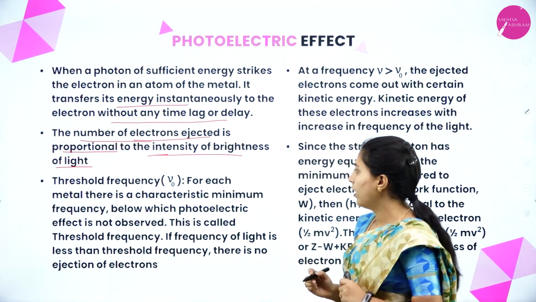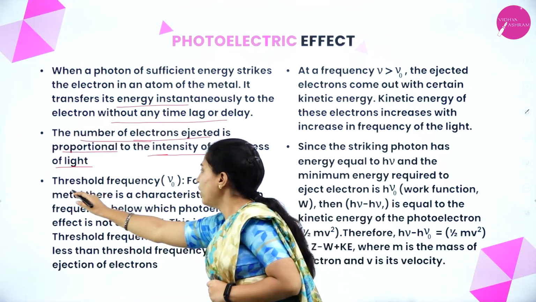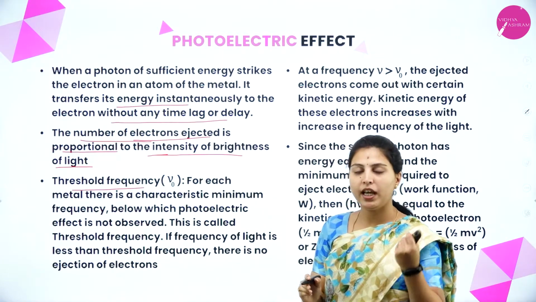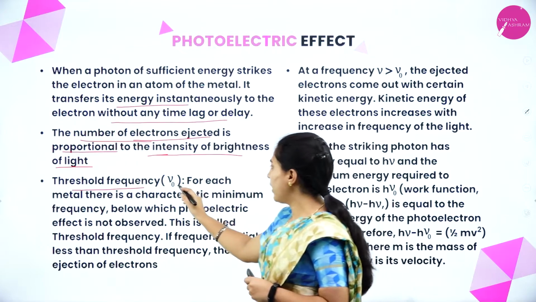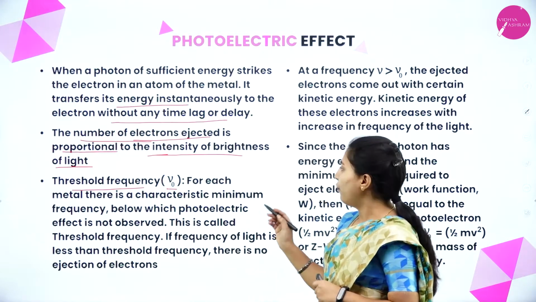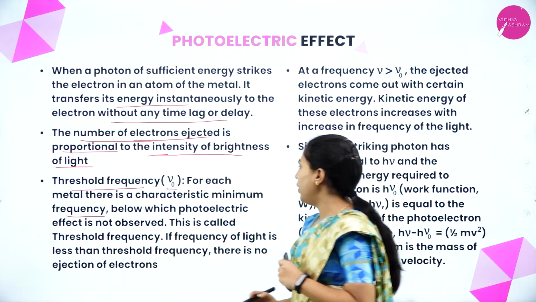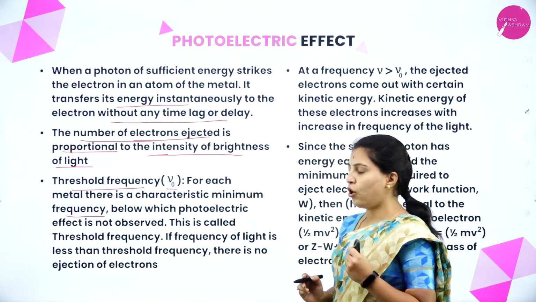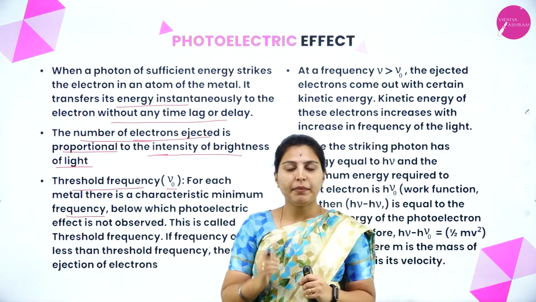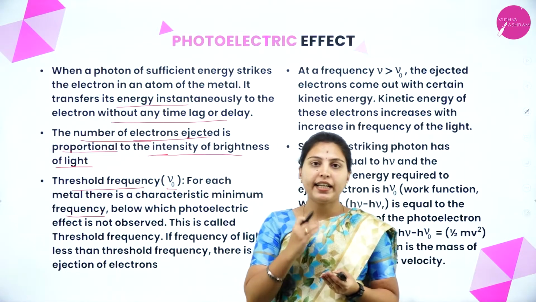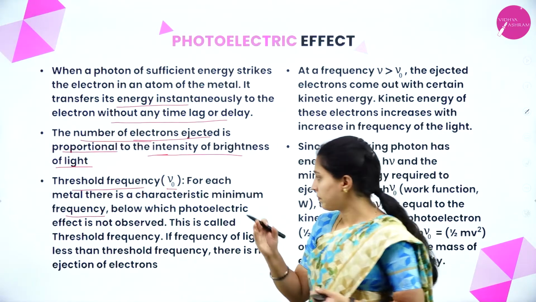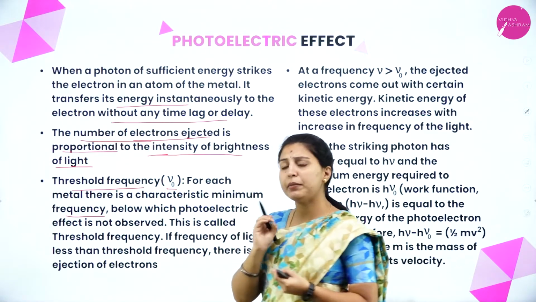Next we will see the threshold frequency. It is denoted as nu naught. For each metal there is a characteristic minimum frequency below which photoelectric effect is not observed. Means every metal has a certain characteristic minimum frequency.